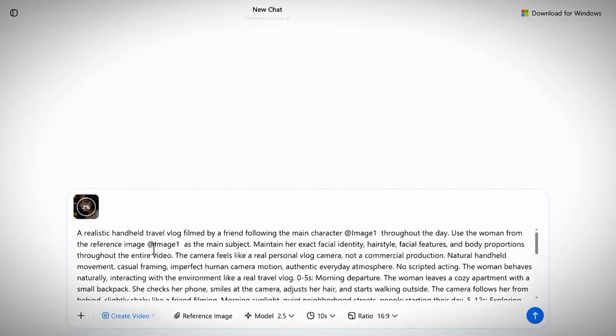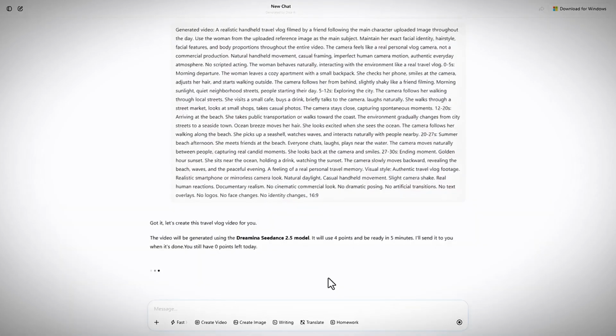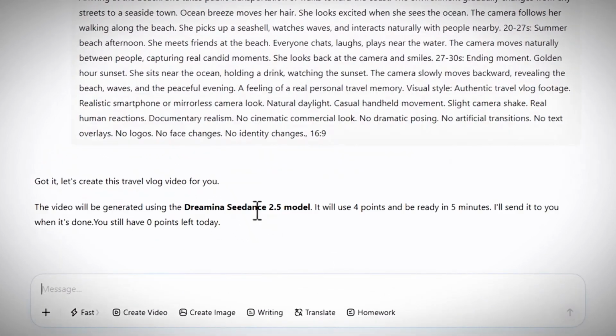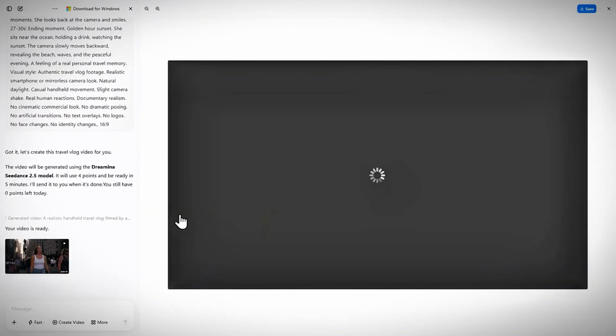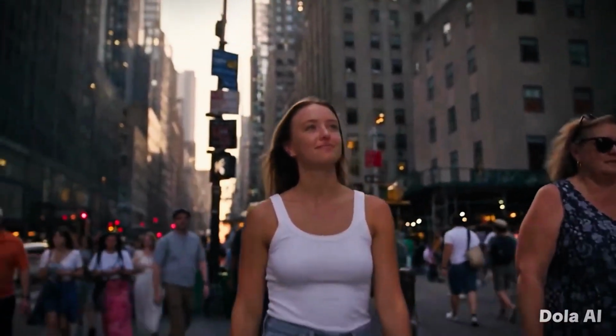Text to video, no reference image, just a description of the light and the camera move. What sells it is the fog interacting with the light instead of sitting flat on top of the scene. In my results, quality shifted. Depending on which underlying model Dola routed the prompt to, the same wording didn't always produce the same result twice.